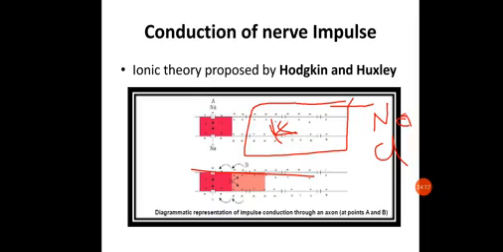So what happens whenever this stimulus is felt at the point of stimulation? The disturbance is created, and this disturbance leads to the opening of the sodium channels, due to which the membrane becomes permeable to sodium. It means the sodium ions which were present outside the cell start getting inside, and after a particular period of time the charge inside the membrane will be higher, that is, positively charged, while the outer membrane will start accumulating the negative charge.